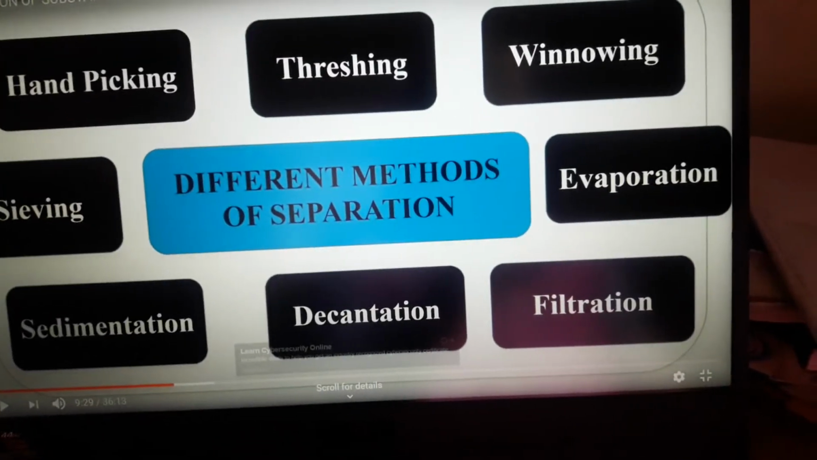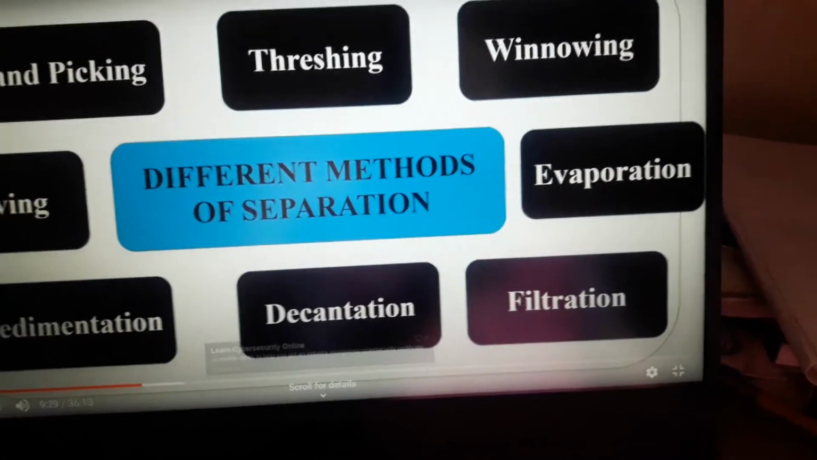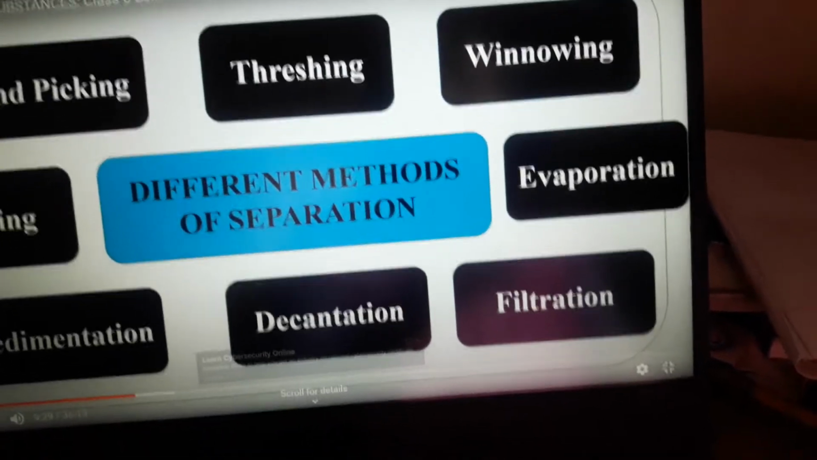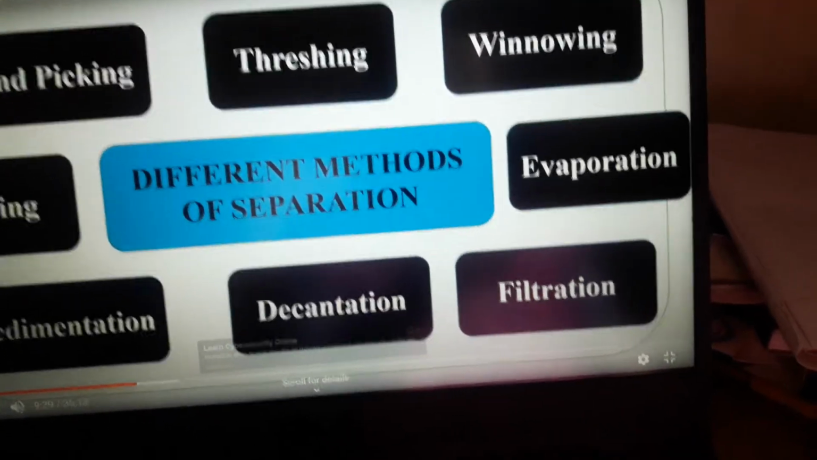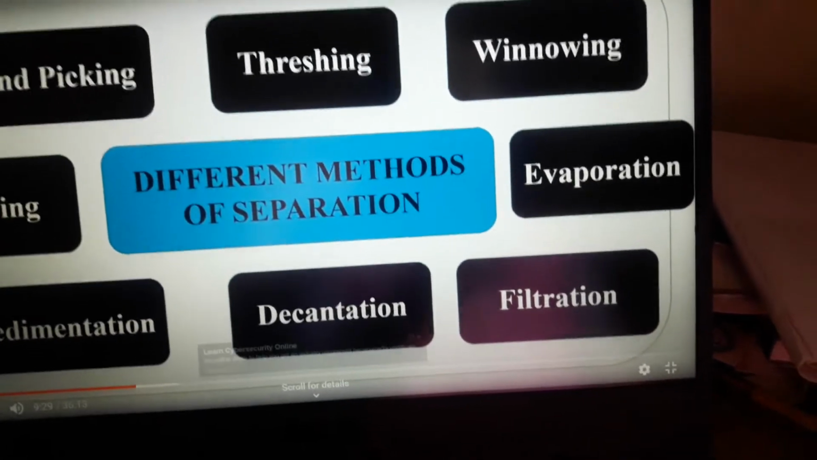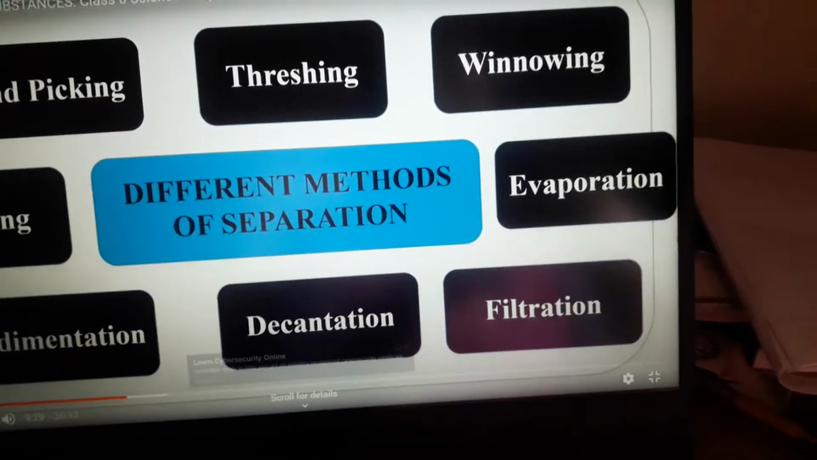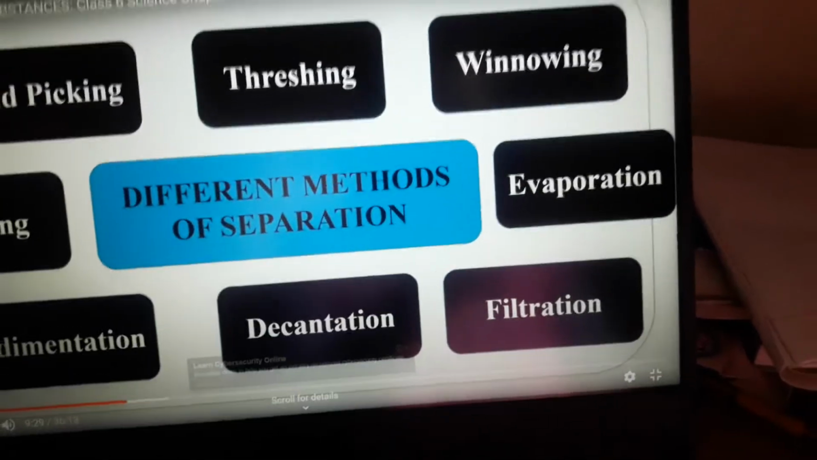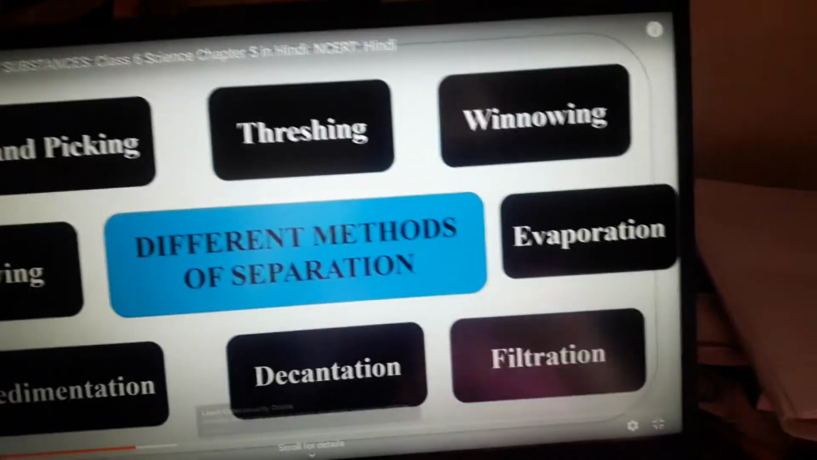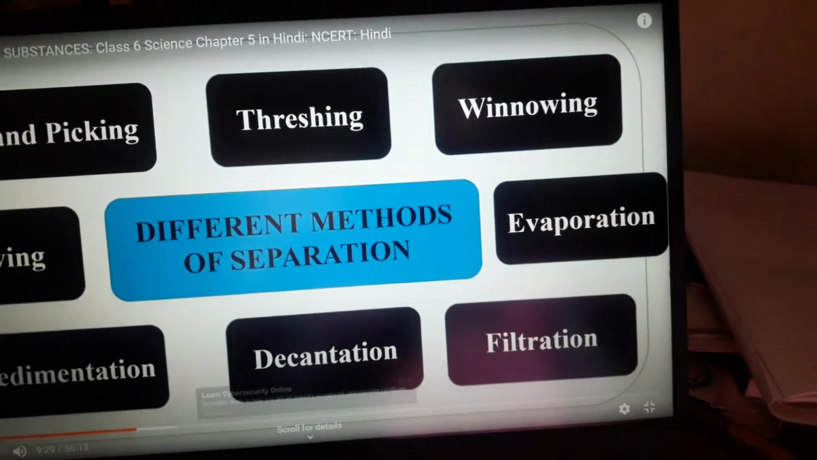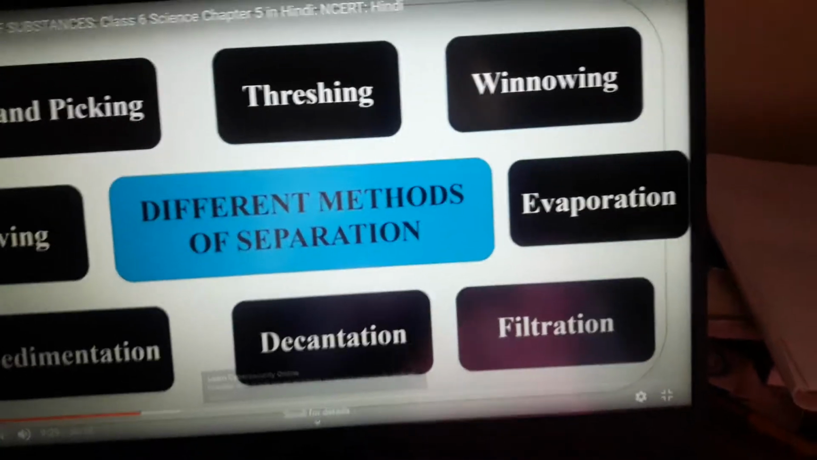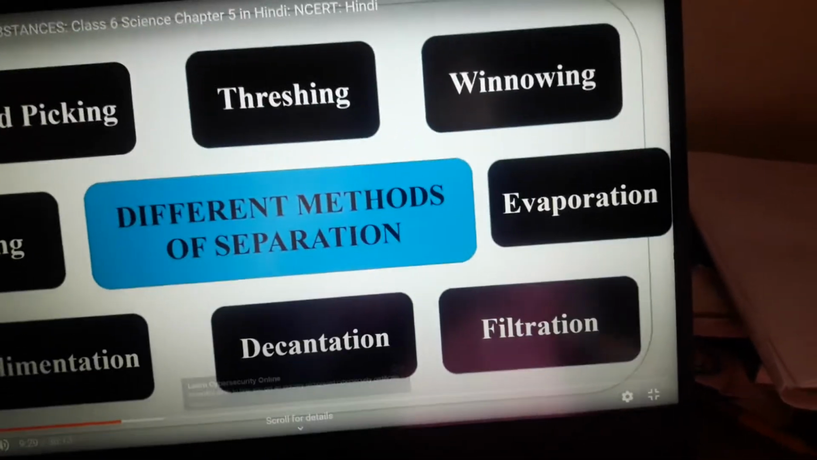Next, evaporation. If we have dissolved salt in water, then by the process of evaporation, we can separate that salt from the water. How? We will start to evaporate that water. Then the salt particles will be left at the bottom of that vessel, and all the water will evaporate in the form of water vapor. We can collect that water vapor, and after condensation again we can get pure water.